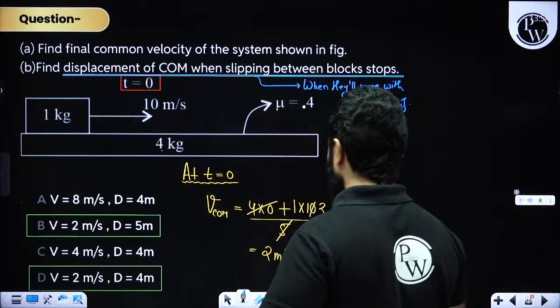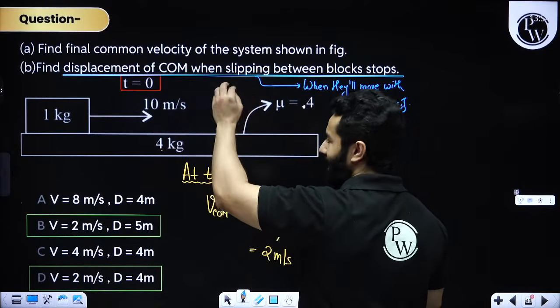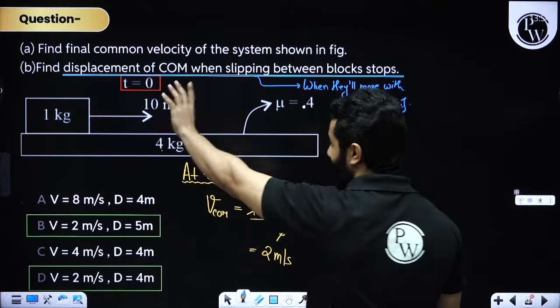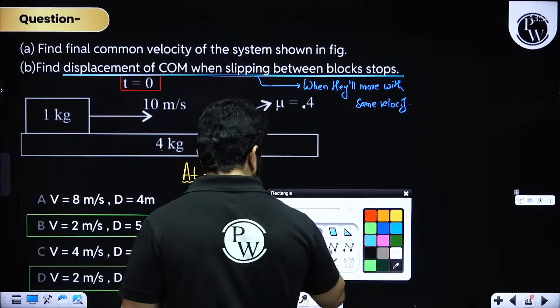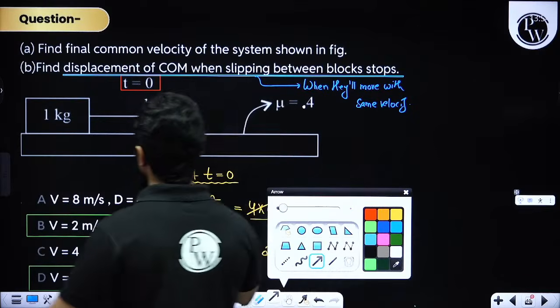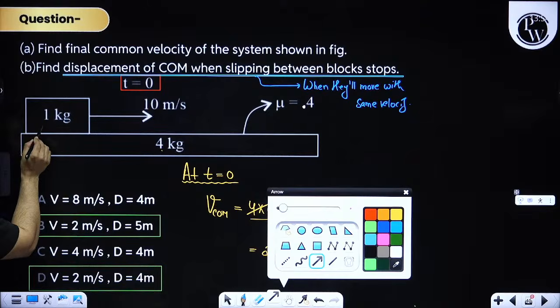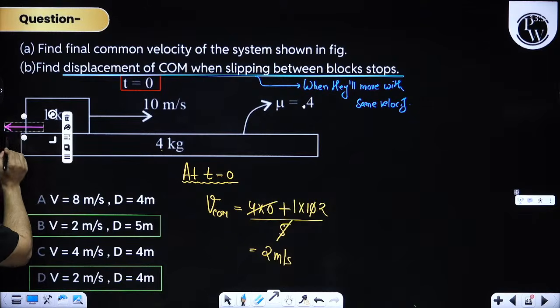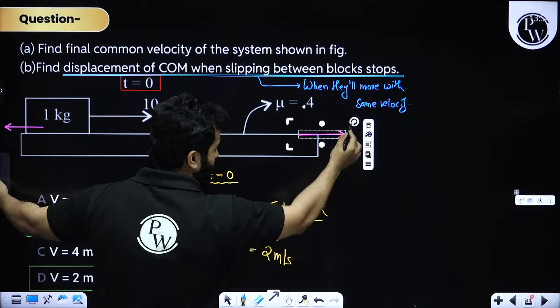So right now this is moving with 10 meter per second, but hold on, it will not keep on moving with 10 meter per second. Friction is there. So my dear friends, because this block is moving in forward direction with 10 meter per second, there will be a friction force that will act on this, and there will be a friction force on this plank in forward direction.